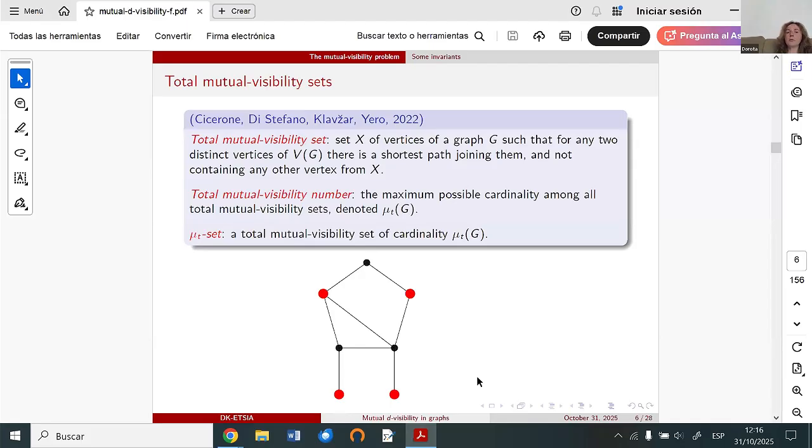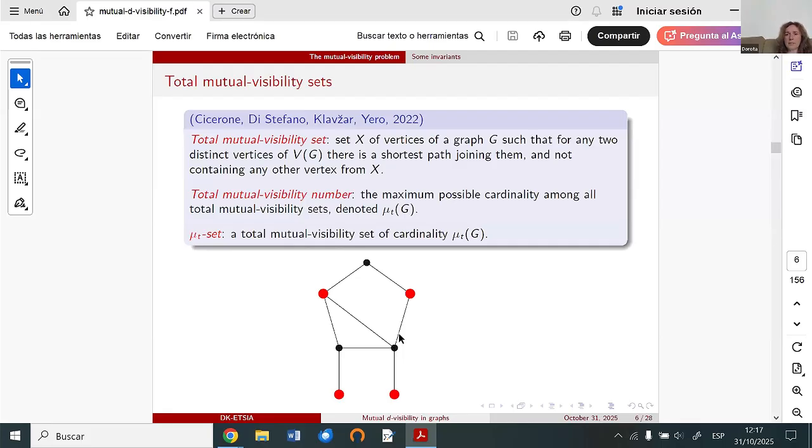But if we try to form a total mutual visibility set by these four vertices, then we will observe that we have problems. For example, for these two vertices. These two vertices are joined by two shortest paths. One is here, which has length 2, and here is the other one.